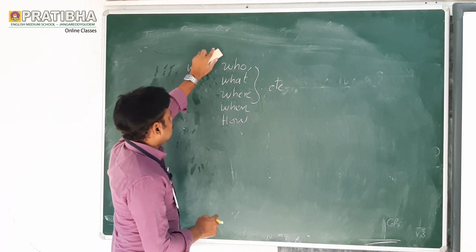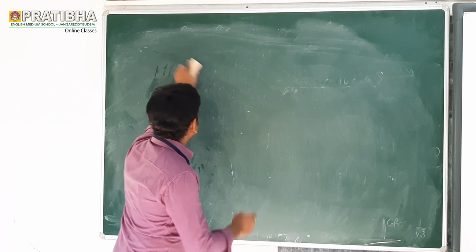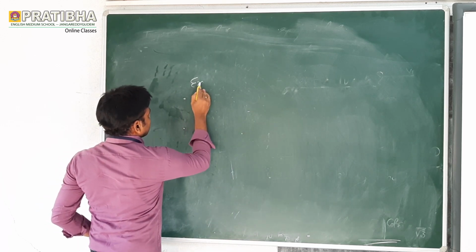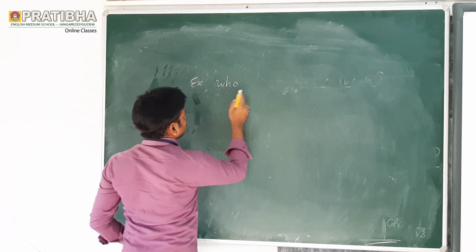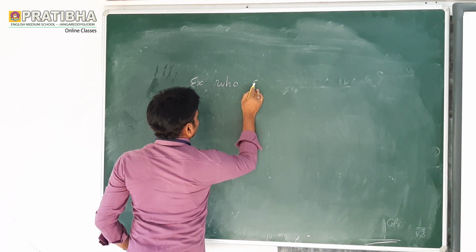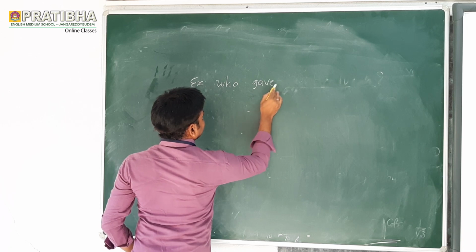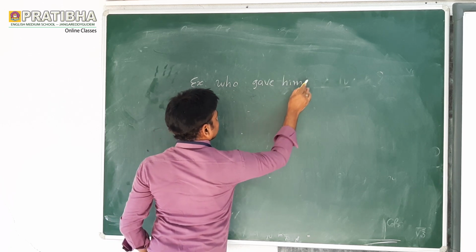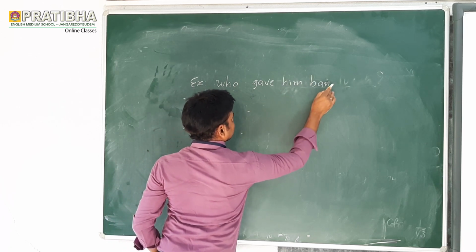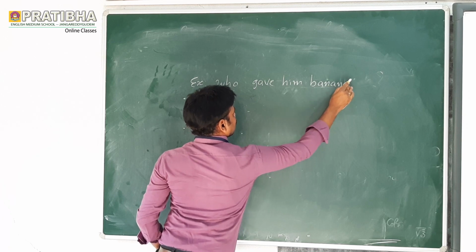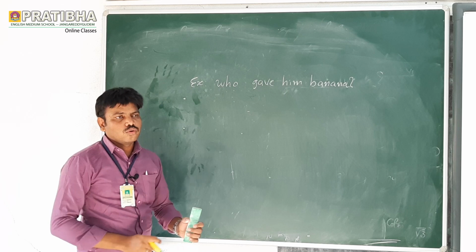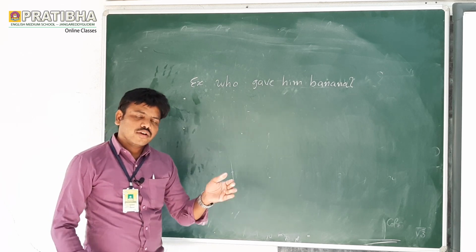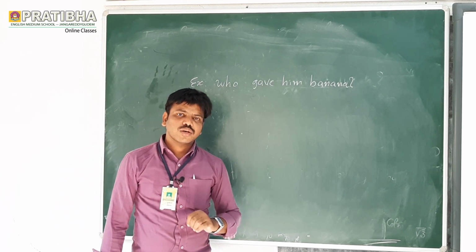Now let us see the first example. Who gave him banana? In a WH question also we have the three steps.